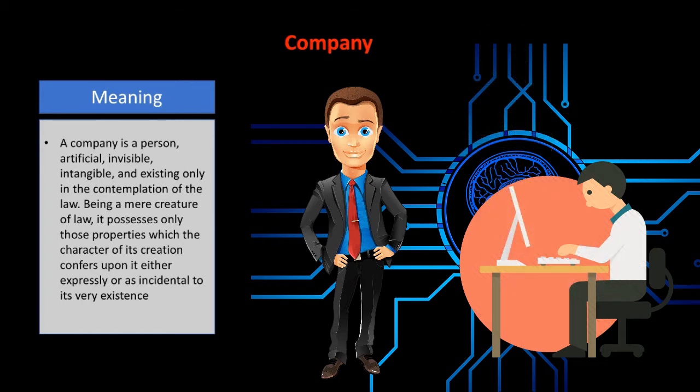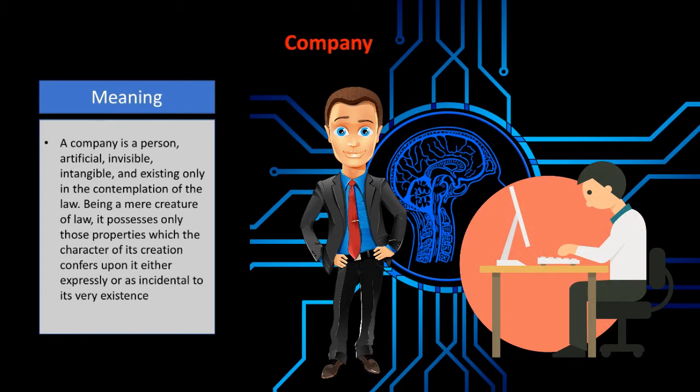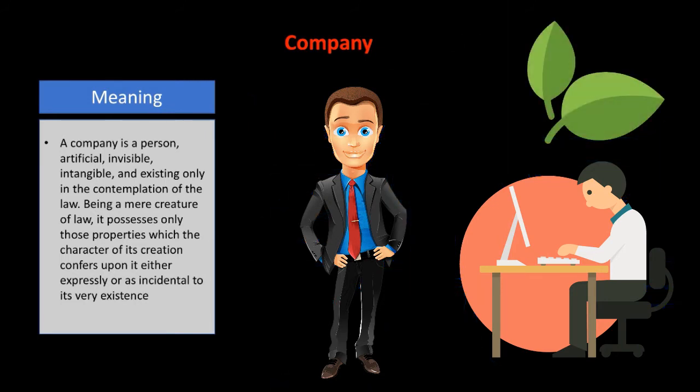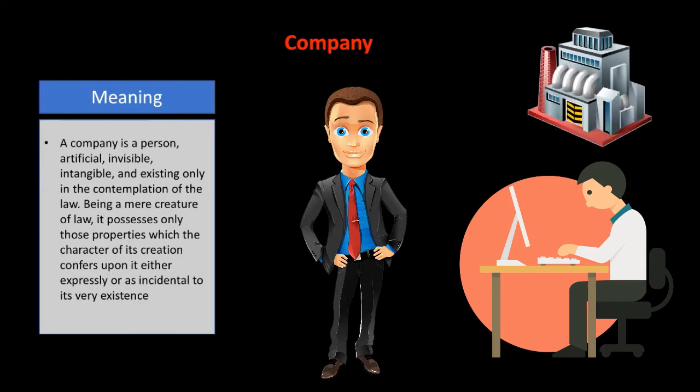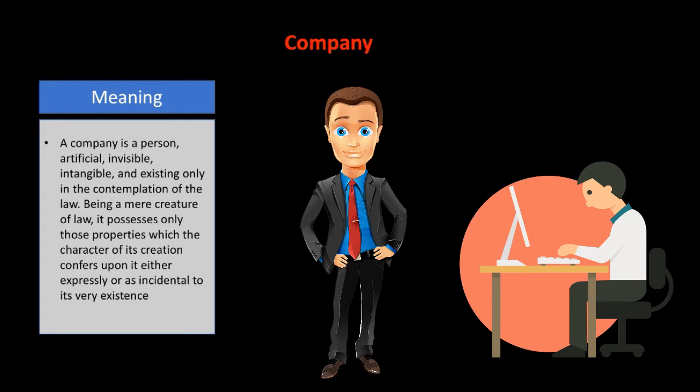Now the next thing, that is saying artificial. Now as we know that we are something like natural. Okay, a human being is not creating the second human being in the sense of manufacture, but company is the entire creation of a human being. So it is artificial, though it's a person, but it is artificial. Again, invisible, the company is invisible.